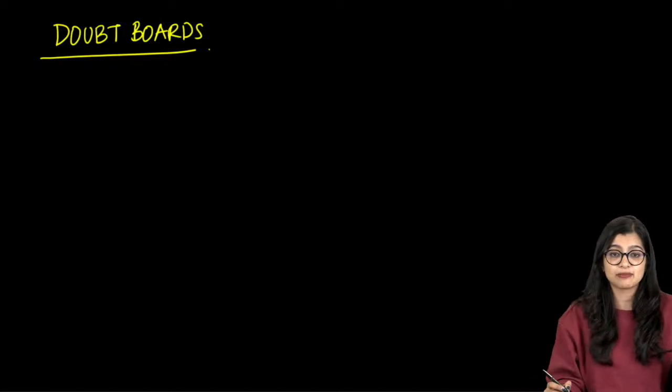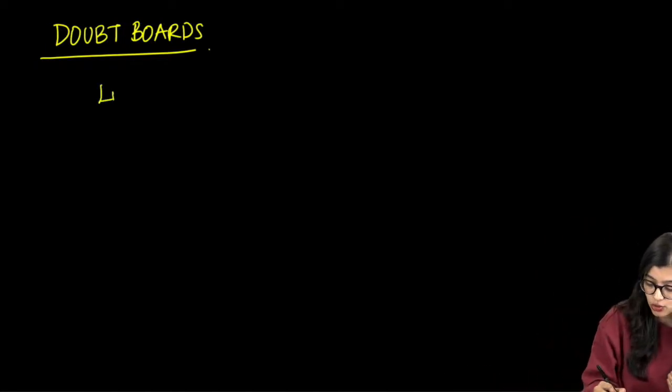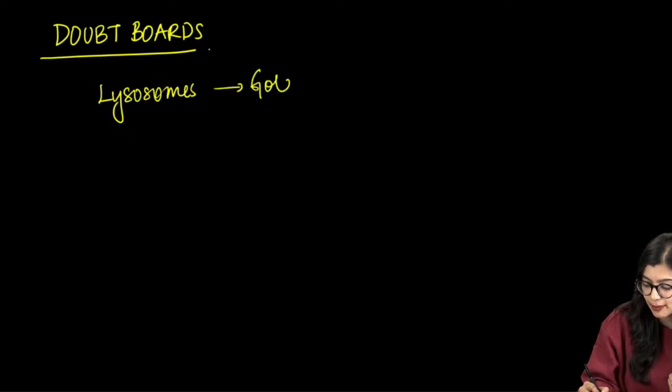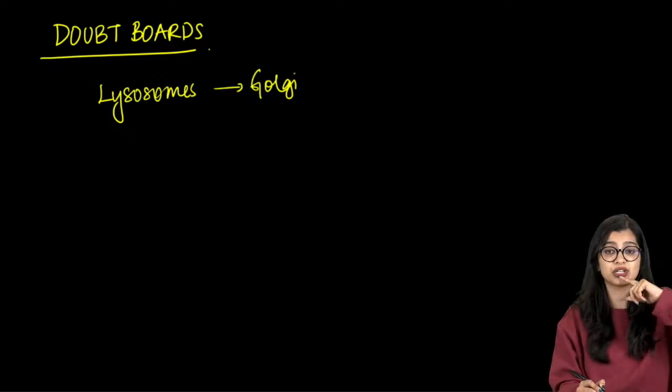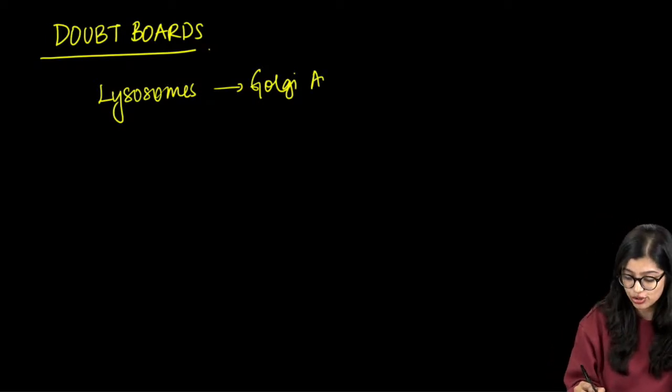Now, next up: ma'am, which part of the cell produces lysosomes? We know that lysosomes are produced by the Golgi apparatus. I hope I answered your question, Harsimran.